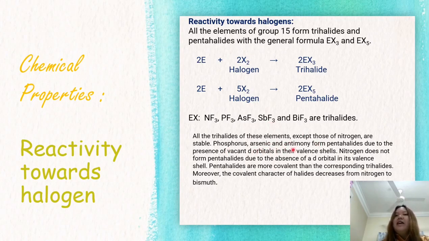Phosphorus, arsenic, and antimony can form pentahalides due to the presence of vacant d orbitals in their valence shell. Nitrogen does not form pentahalides due to the absence of d orbitals in its valence shell, and pentahalides are more covalent than trihalides. The covalent character of halides decreases from nitrogen to bismuth.